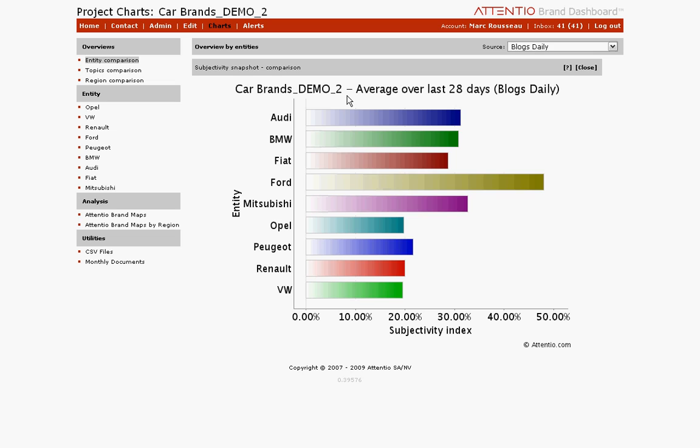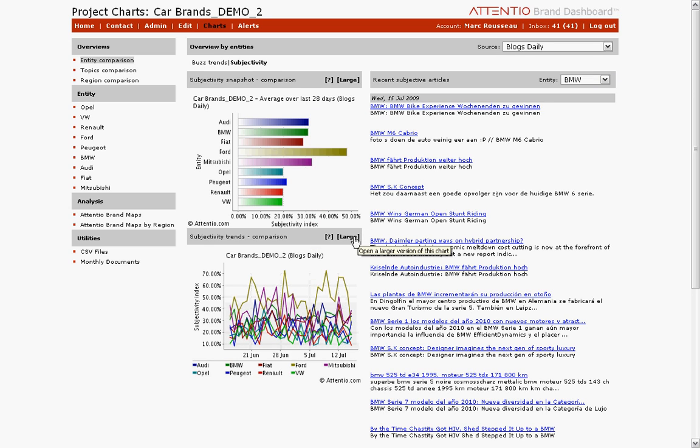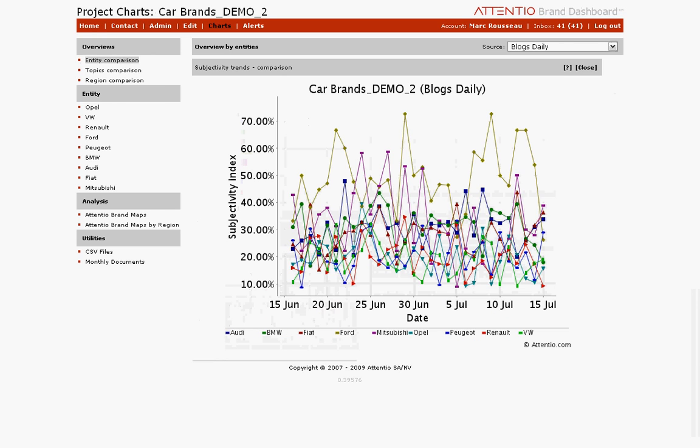On this graph, in the section just next to the buzz trends, you can compare the percentage of the subjective postings for the brands. And you see that in the automotive industry, Ford is by far the most subjective brand. And on the chart underneath, you can see the subjectivity trends.